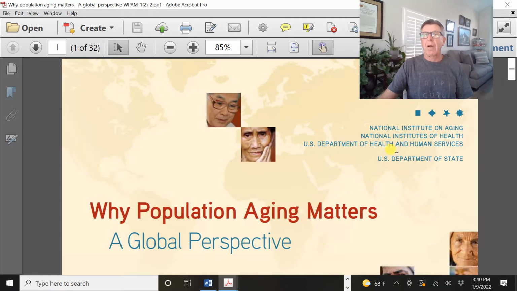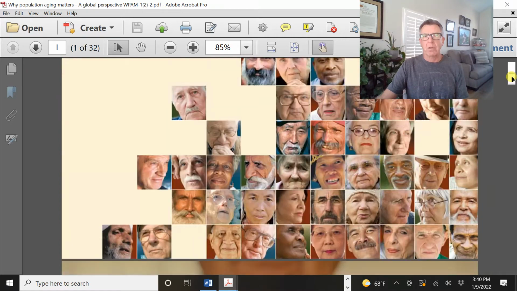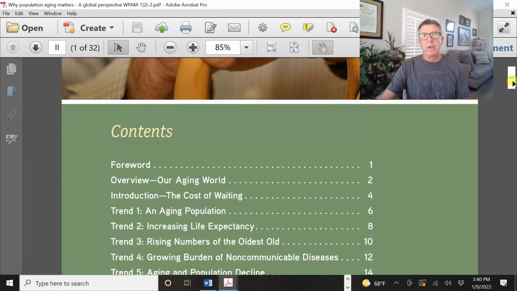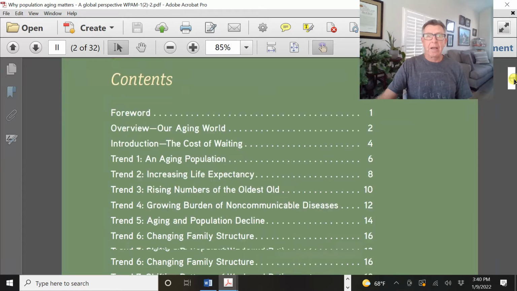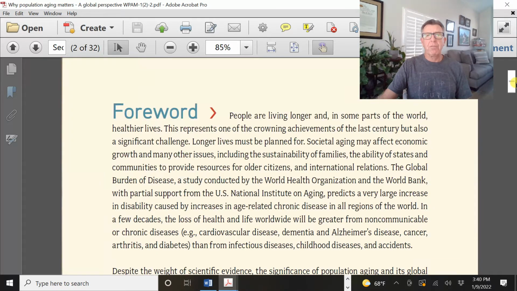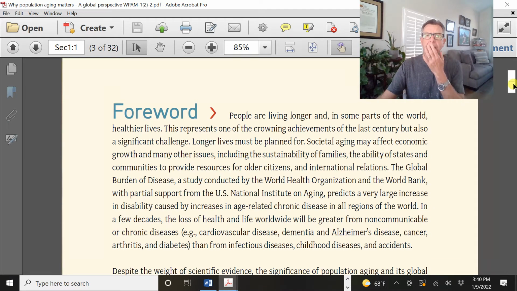And this is part of our federal government, the Department of State. So that gives you kind of a feeling where this is all coming through. Now, if we went back to the request, we're going through from forward through trend 5, and that's where you stop, and then next week you're going to do trend 6 through end note. So we're going to do forward through trend 5. And the forward, they kind of indicate what's going on here. So this is global aging, all right?